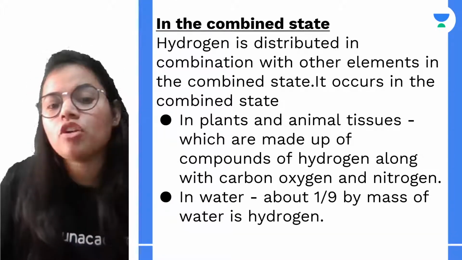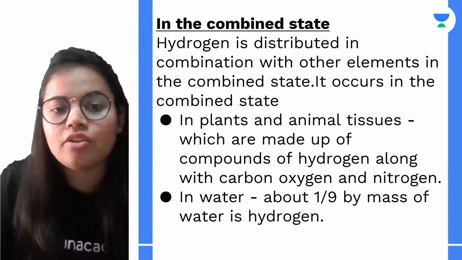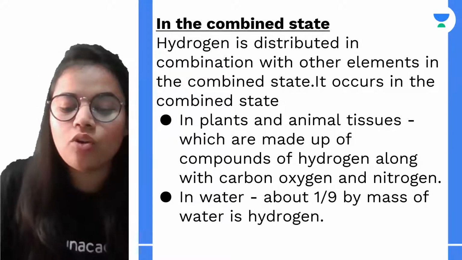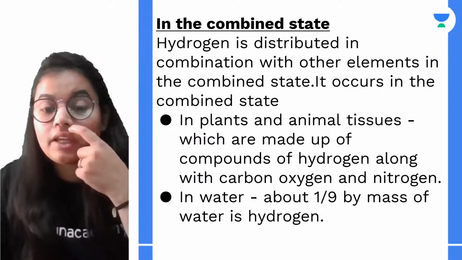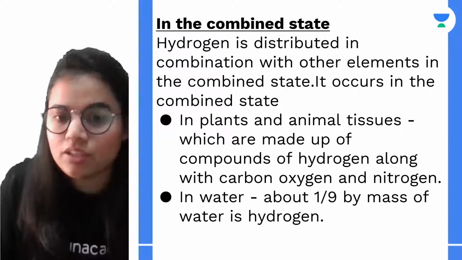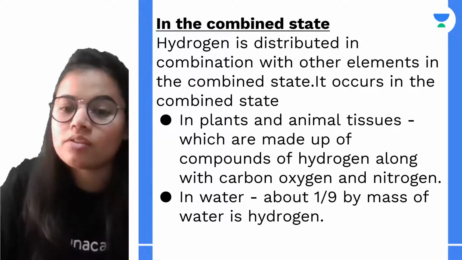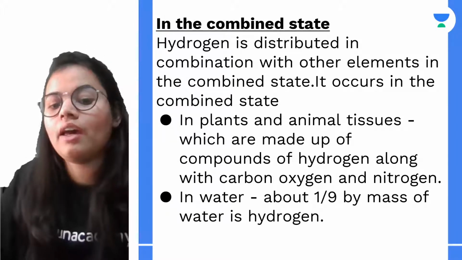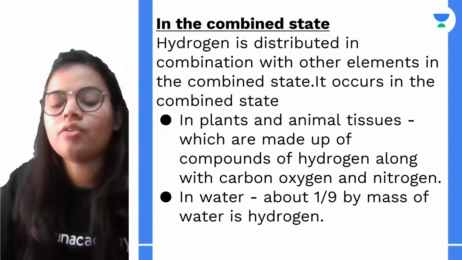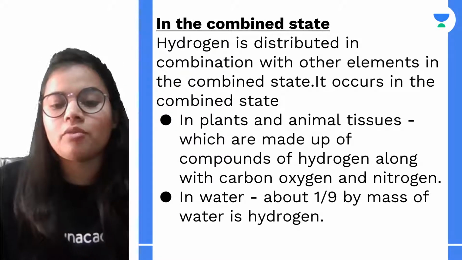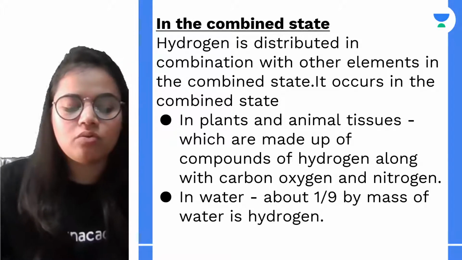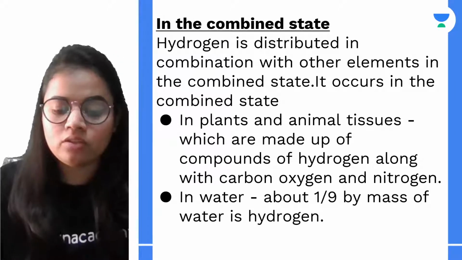If I talk about the combined state, hydrogen is found in combination with other elements. So it can occur in plant or animal tissues. The compounds are made up of hydrogen and carbon, oxygen, nitrogen, etc. It is also found in water. Approximately 1/9 of the mass of water is hydrogen.